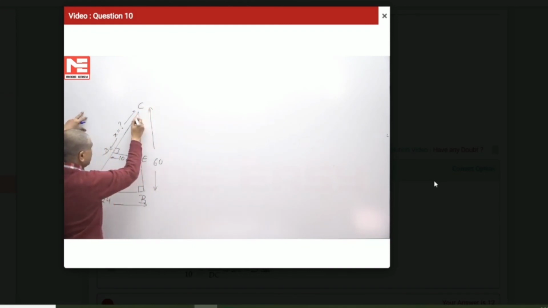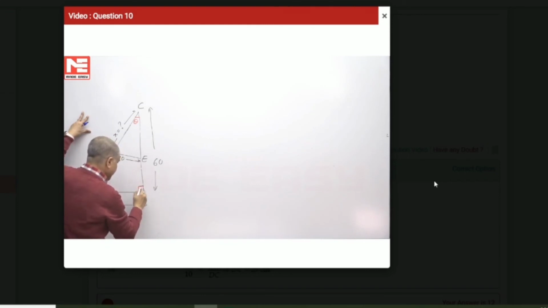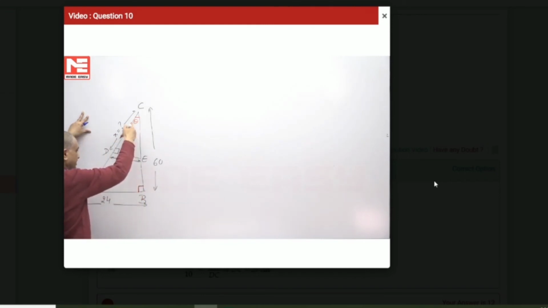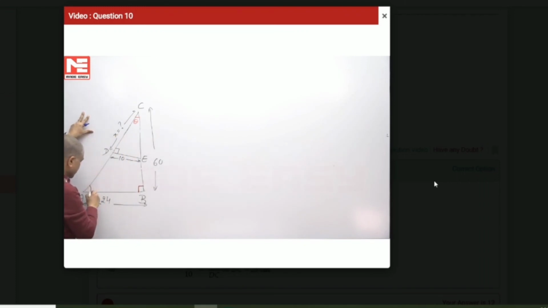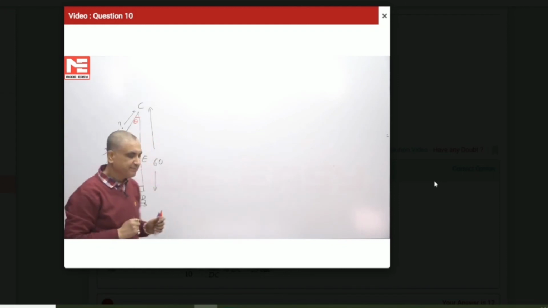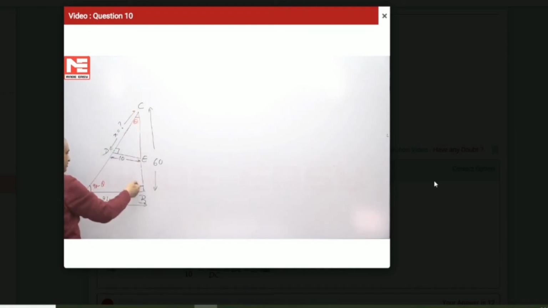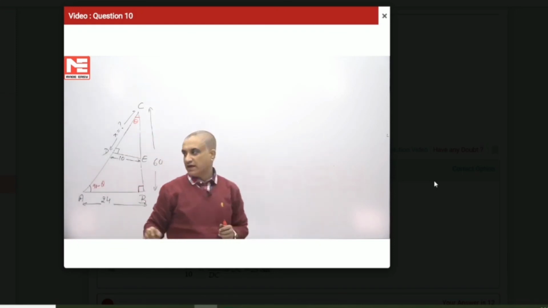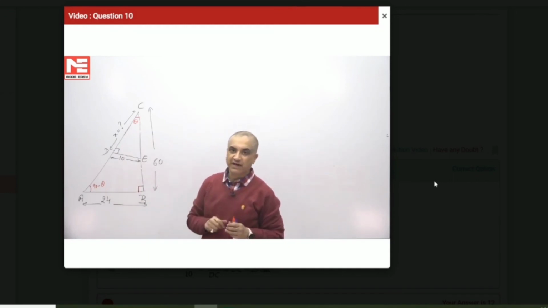So if I assume this angle as theta degrees, in the larger triangle this angle is 90 and this angle is theta. Interior angle sum for the larger triangle, triangle ABC, should come out to be 180 degrees. So this angle should come out to be 90 minus theta. Am I right, guys? So this is 90, this is theta, this is 90 minus theta, and theta cancels out, 90 and 90 makes it 180.